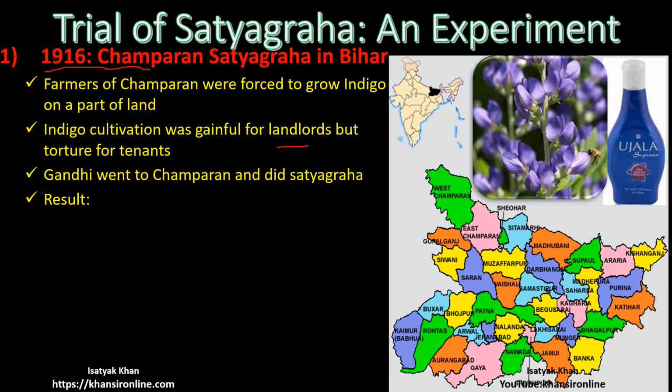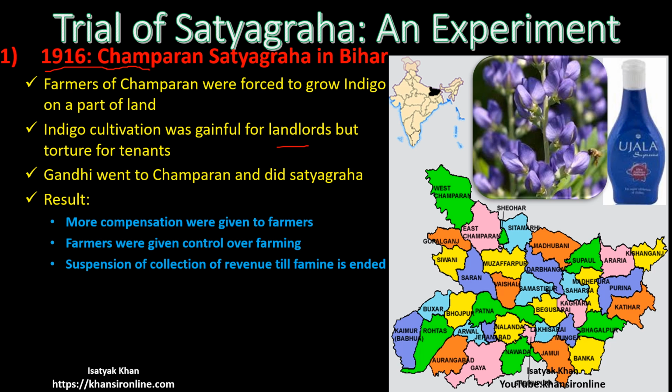Gandhiji went on hunger strike, and Gandhiji did the same satyagraha that he had done in South Africa. And as Gandhiji was successful in South Africa to repeal some discriminatory laws, the same happened in Champaran also.